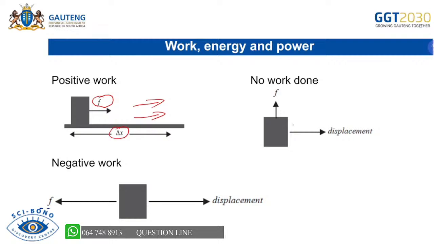But if the displacement is in one direction and the force is upward, at an angle, we are saying no work will be done. If they are opposing one another, the angle is 180, and then there will be negative work done. So you must understand when we say work is done, when positive work is done, and when negative work is done.